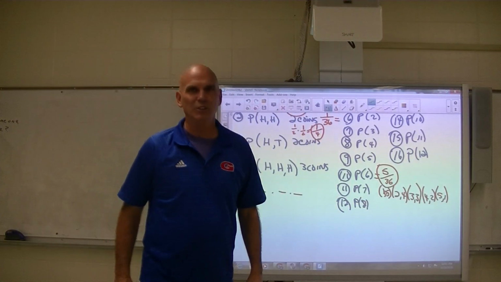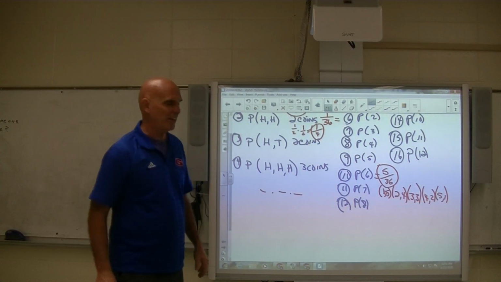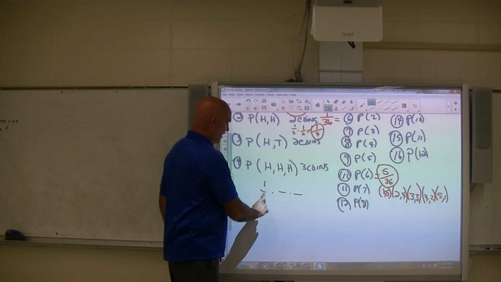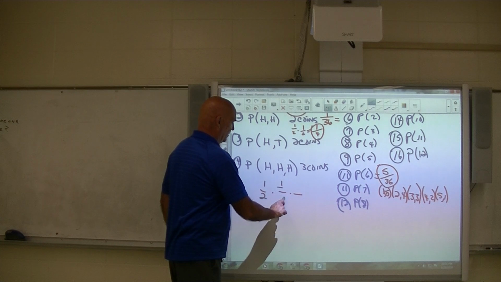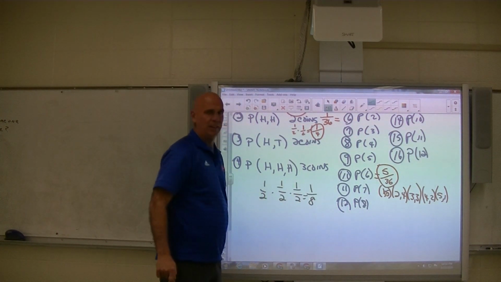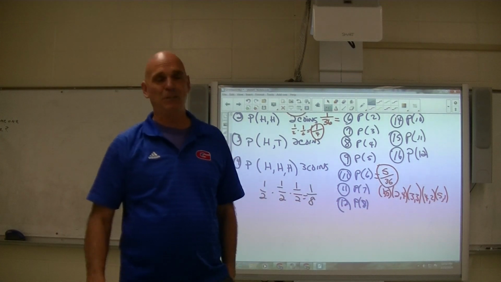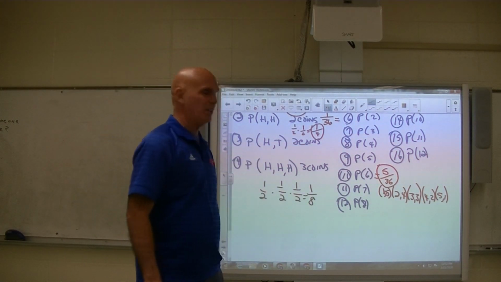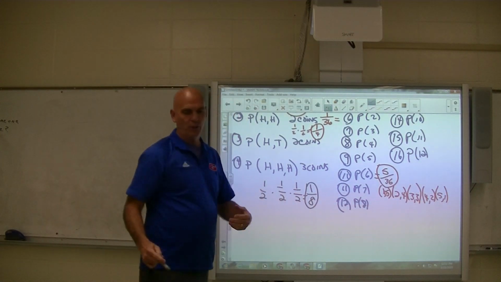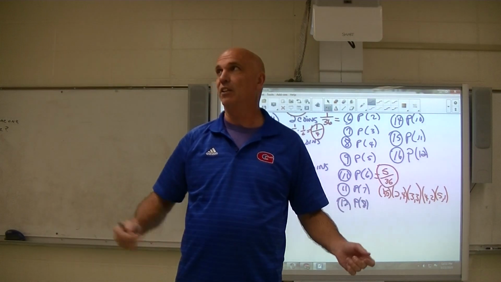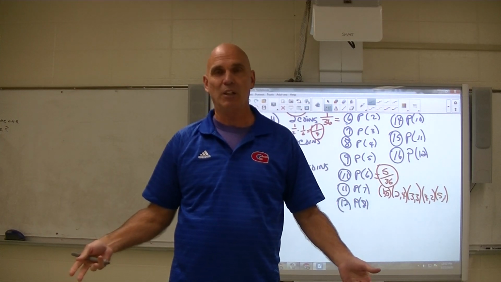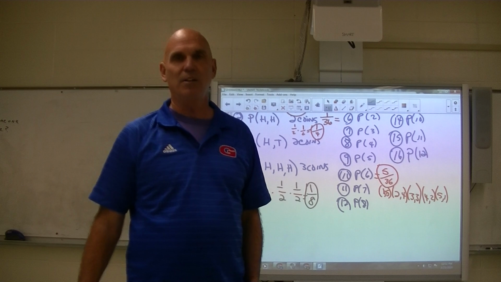Okay, my closing thoughts on this assignment that just about everybody got now. The probability of getting 3 heads is 1/2 times 1/2 times 1/2, which is 1/8. Somebody put 1/6, which is a common mistake. But 1/2 times 1/2 times 1/2 is 1/8. So if I had 3 coins and I flipped all 3 of them, the probability of all 3 of them landing on heads is 1/8, 1 out of 8 times, okay?